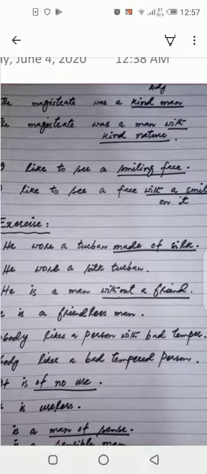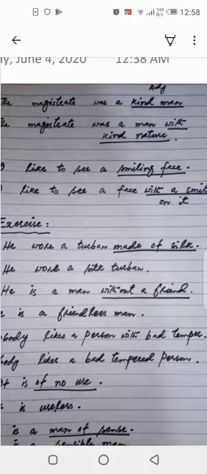Now, girls, you see that this phrase is not going to change the meaning of the sentence. Rather, there is only the difference between an adjective and an adjective phrase. The magistrate was a kind man. Kind man is adjective. But the magistrate was a man with kind nature, a man of kind nature. So that is the adjective phrase.